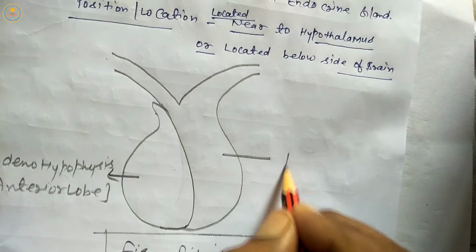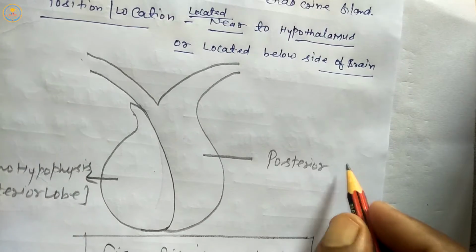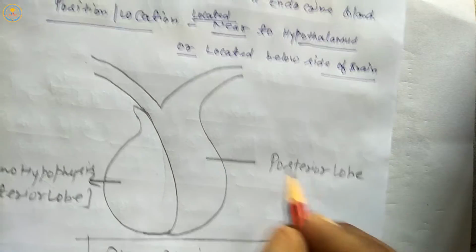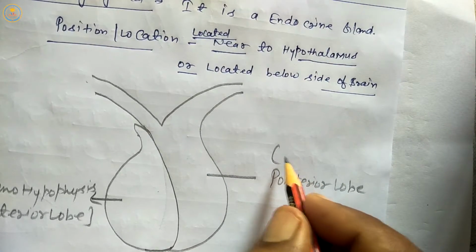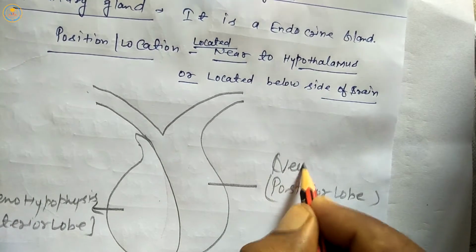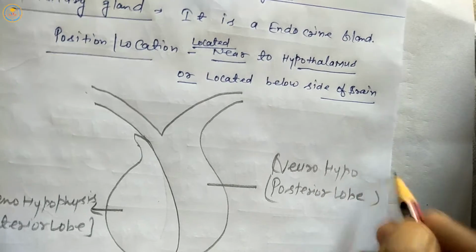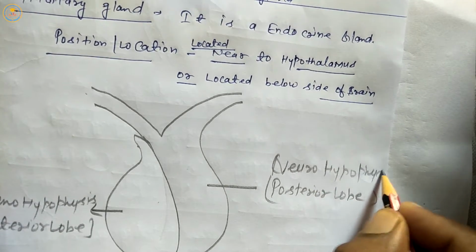This is the posterior lobe or neurohypophysis.